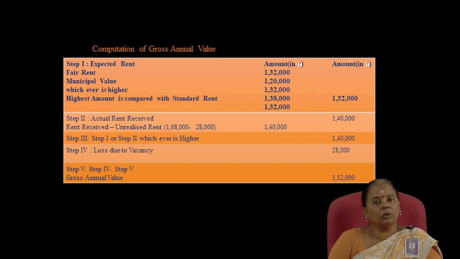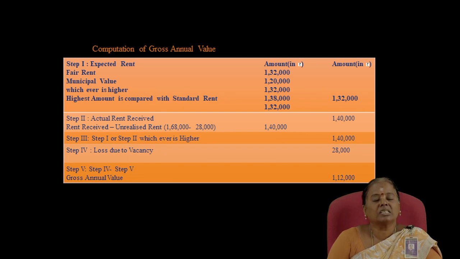That highest amount is compared with the standard rent. The standard rent given in this problem is 1,38,000. So 1,32,000 or 1,38,000, whichever is less. So the lesser amount is 1,32,000. That is the expected rent determined under step 1.